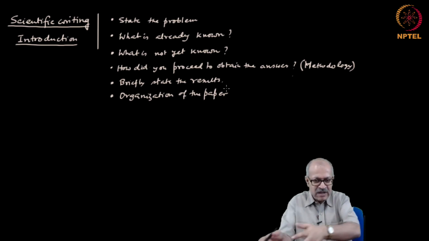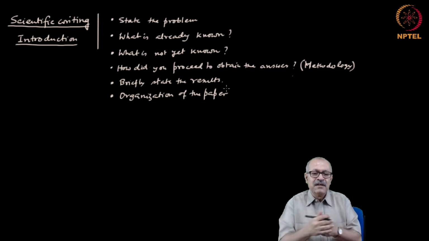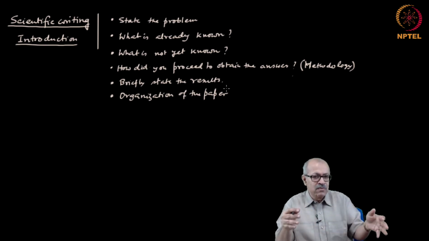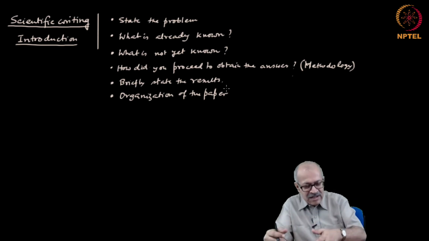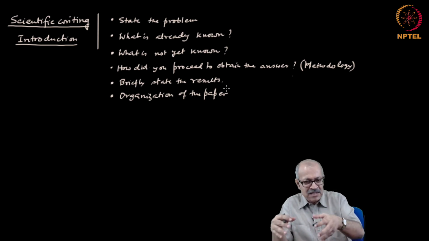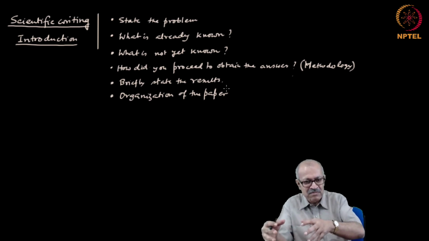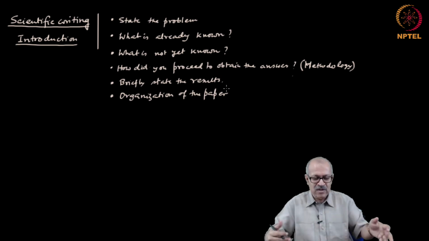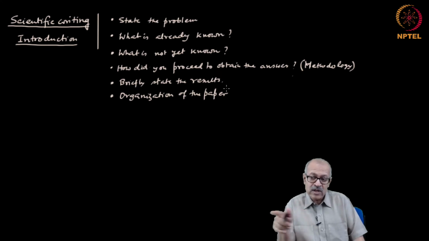So, each would be a different section, and how you have sectionalized the paper, that has to be stated. So, its language would be that in section 2 we introduce the system model, in section 3 we simulate the system model using certain parameter values, in section 4 we present the results, so on and so forth. So, after reading that, the reader knows where to expect what.